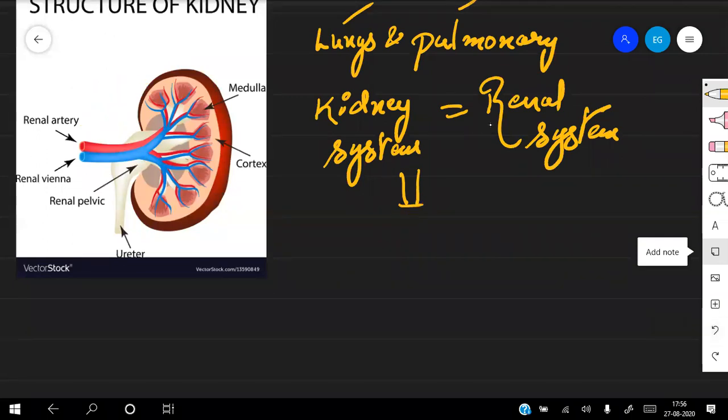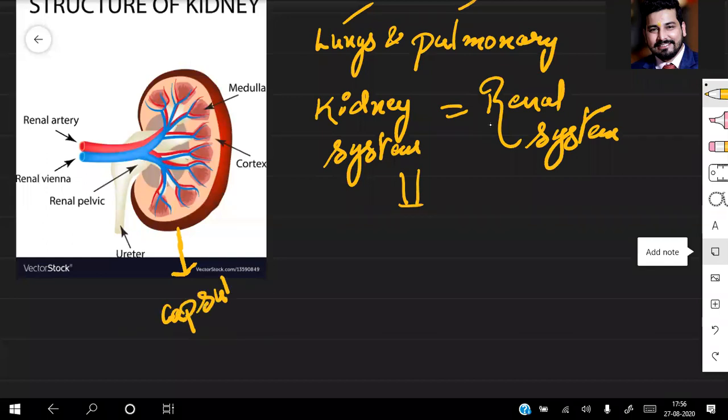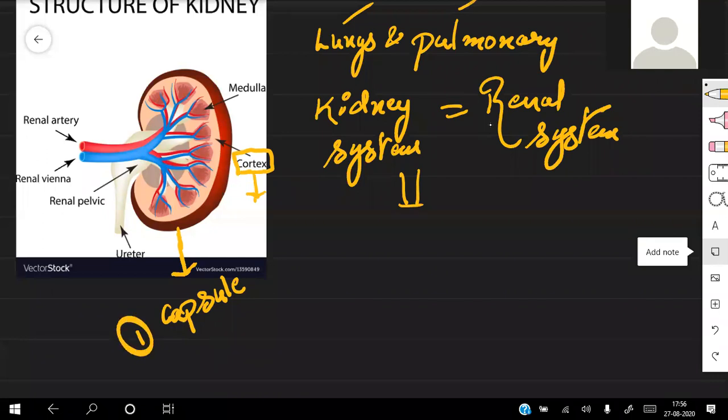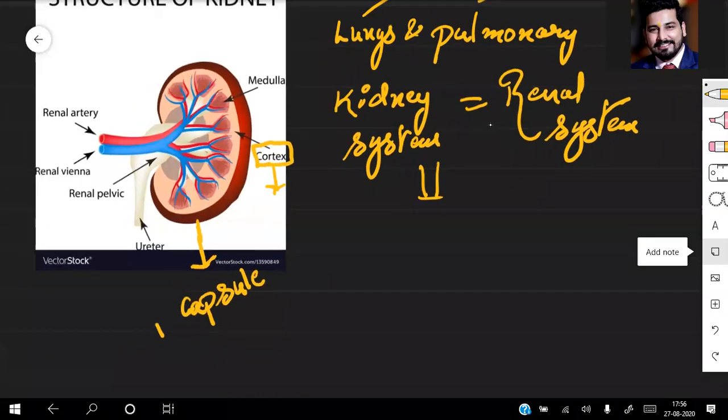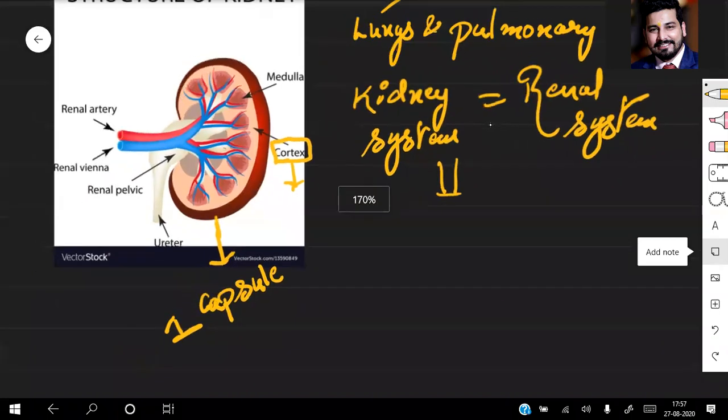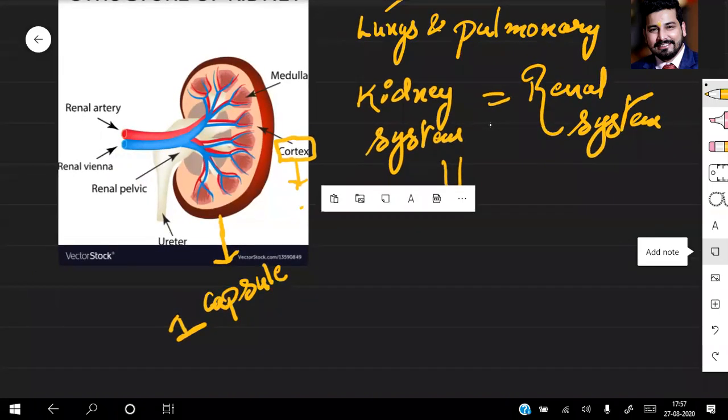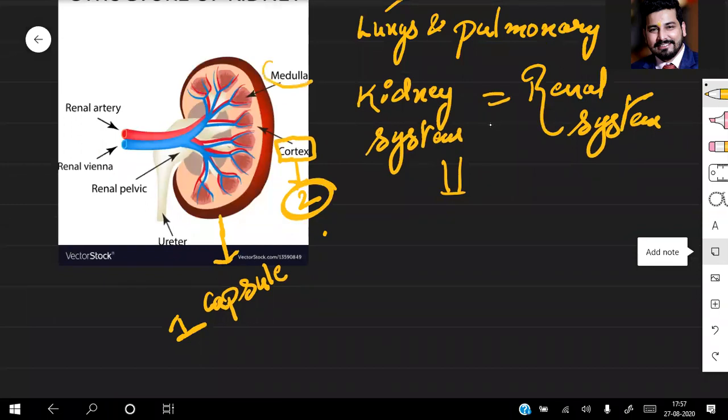The covering of the kidney is known as the capsule. When you remove the capsule, the covering of the kidney, you get the outer portion, which is known as the cortex. First, you get the capsule, number one. Number two is the cortex. After the cortex, the next thing is the medulla.